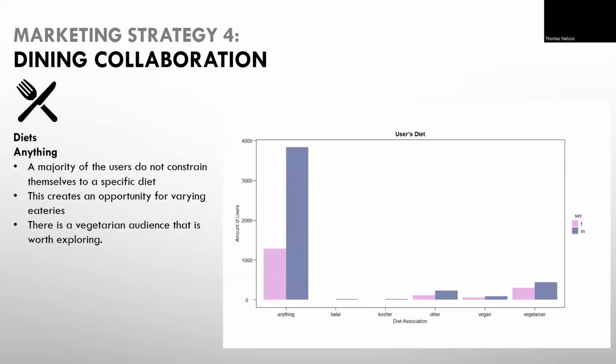We can collaborate with restaurants and bars depending on the dining and drinking requirements of the users. Most users will eat anything, and a much smaller secondary group is vegetarian. This allows us a lot of flexibility for whom we can partner with in order to set up reservations and dining areas and possibly places to drink.